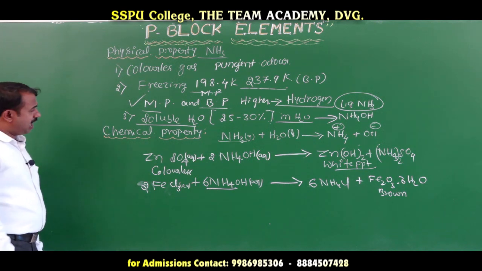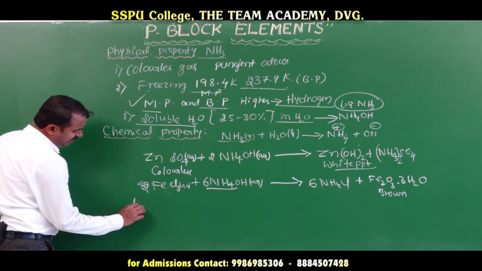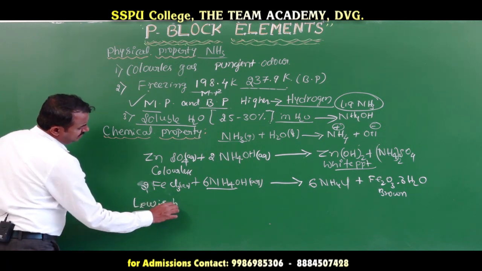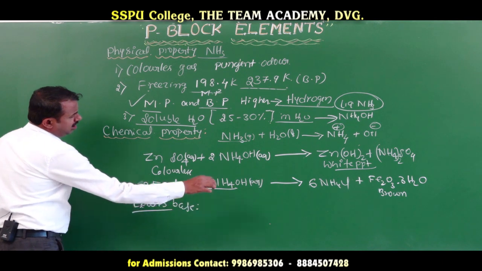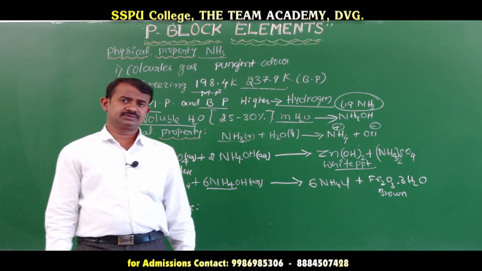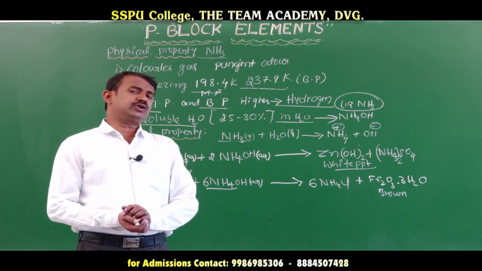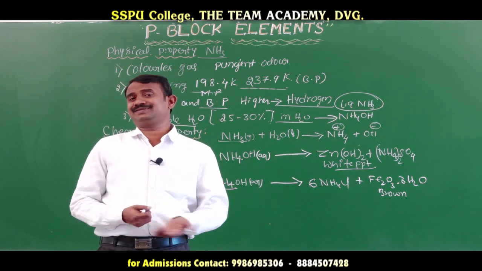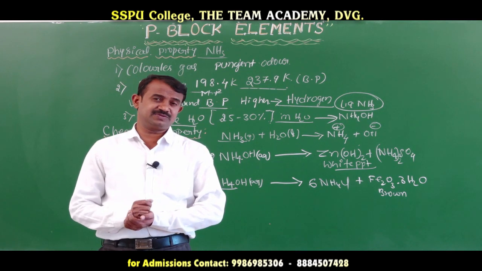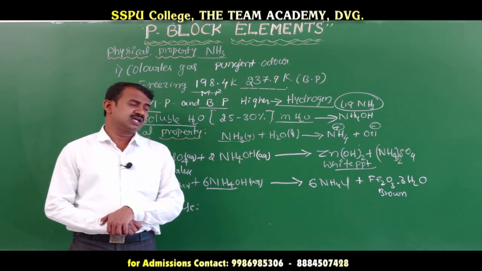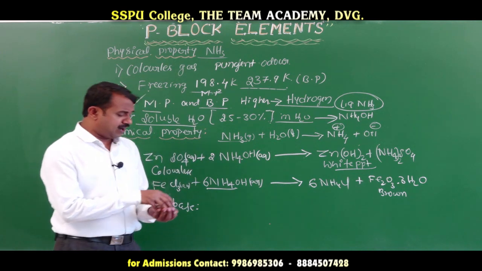Next, ammonia acts as a Lewis base. What is a Lewis base? Ammonia contains one lone pair of electrons which it can donate, which means it is a Lewis base. Ammonia contains one lone pair of electrons to donate. We will go for the structure of ammonia.